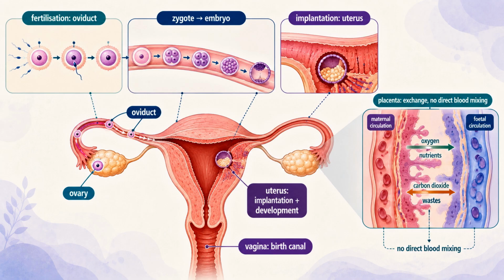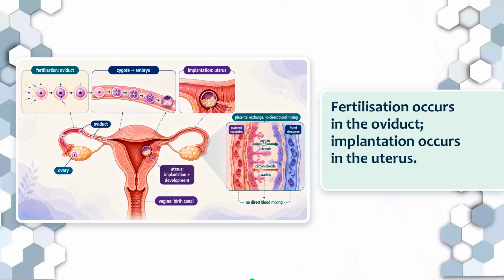Fertilization usually occurs in the oviduct and forms a zygote. After divisions produce an embryo, implantation occurs in the uterus, where the placenta supports exchange without direct blood mixing. The two location labels prevent a major mix-up. Fertilization occurs in the oviduct, implantation occurs in the uterus. The two events happen at different places and stages.